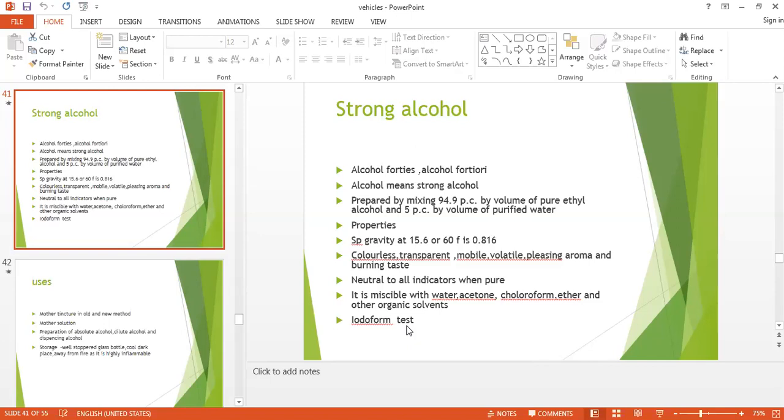So you have to make the solution of potassium and the iodine with 2 to 3 ml in equal quantity. Then warm it gently. Take it out from the flame and add the solution of NaOH drop by drop until the color is pale yellow. Cool the test tube. A yellow crystalline precipitate of iodoform will separate.